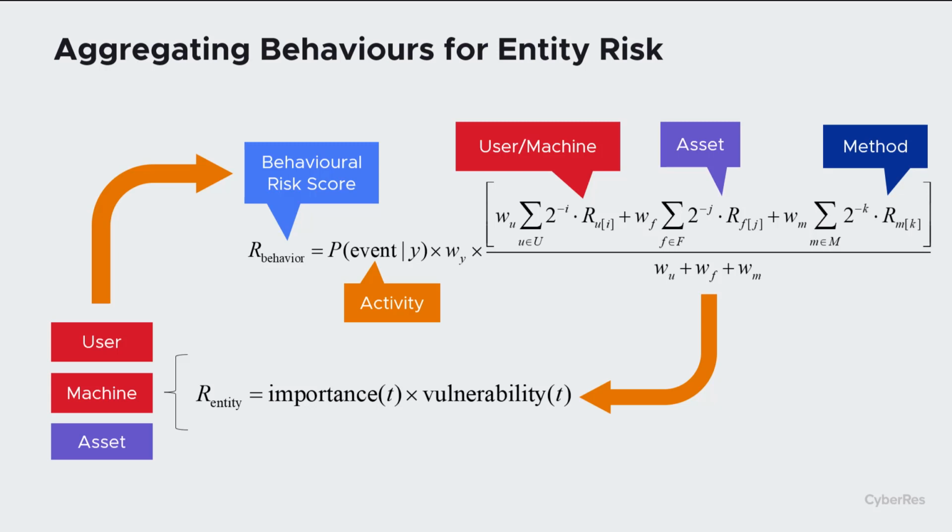The intelligence risk engine calculates a risk score for each anomaly observed. Anomaly risk is a function of the probability of that specific behavior occurring and the weighted average of the risks associated with the entity, the asset with which they interacted, and the method of interaction. Entity risk scores are then calculated by considering the entity's importance, which may be adjusted via tuning, and the aggregate behaviors observed for the entity over time.